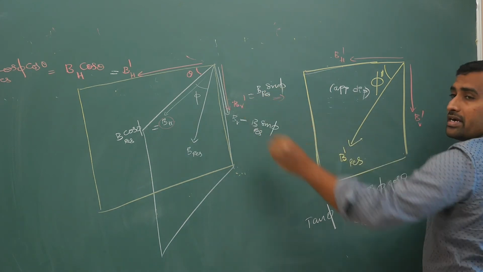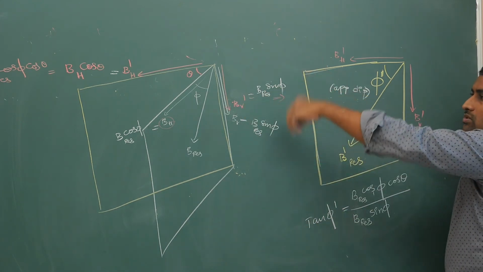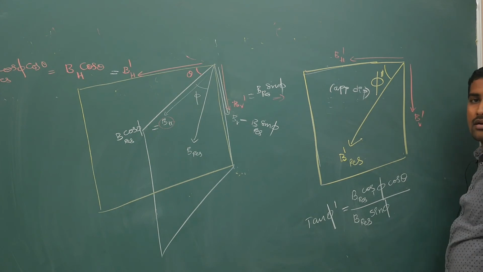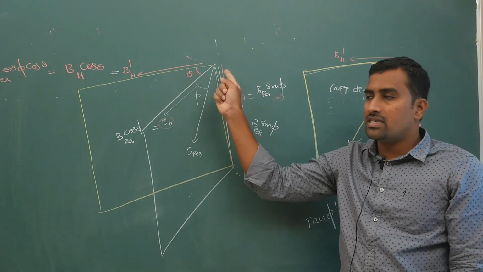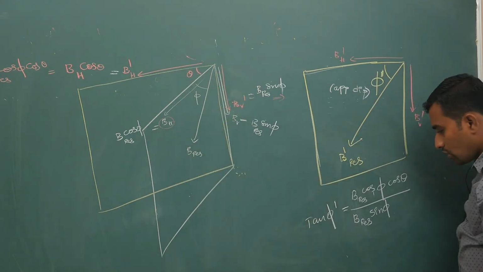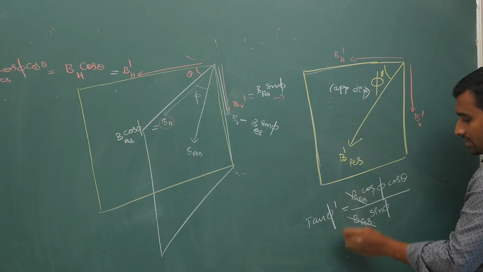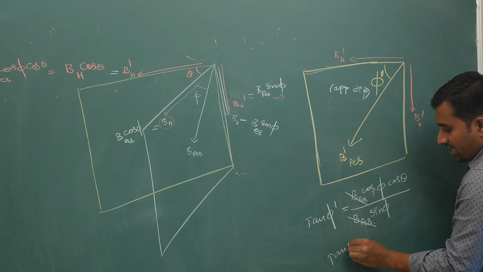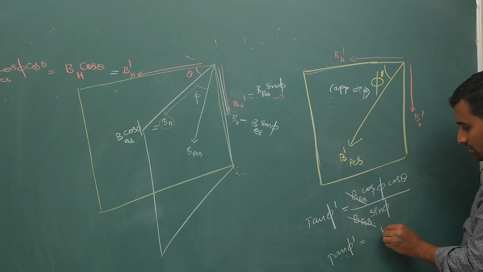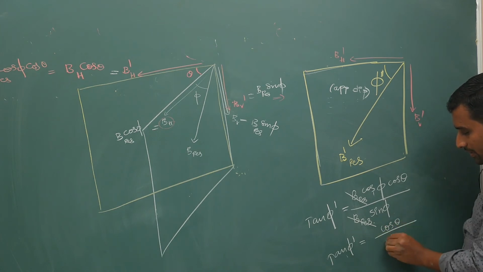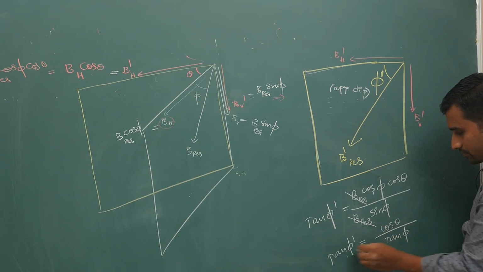The vertical component is not going to change because both are the same. Only these two components are changing. So B resultant, tan phi dash is cos theta by tan phi.